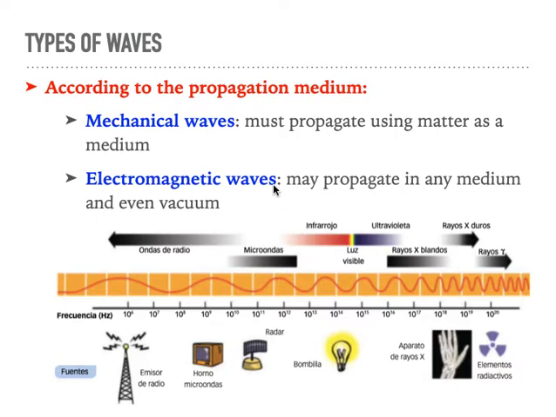So again, according to the medium, we have mechanical waves. This needs matter as a medium. And electromagnetic waves, they don't need anything. They can propagate in matter, but they can also propagate in the vacuum too.